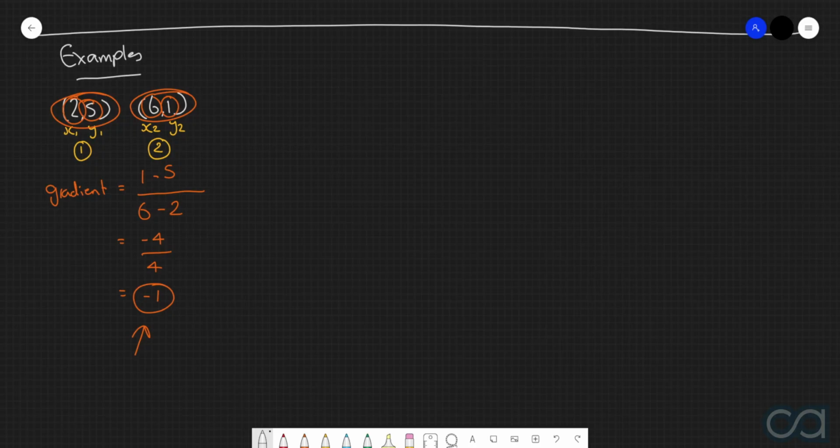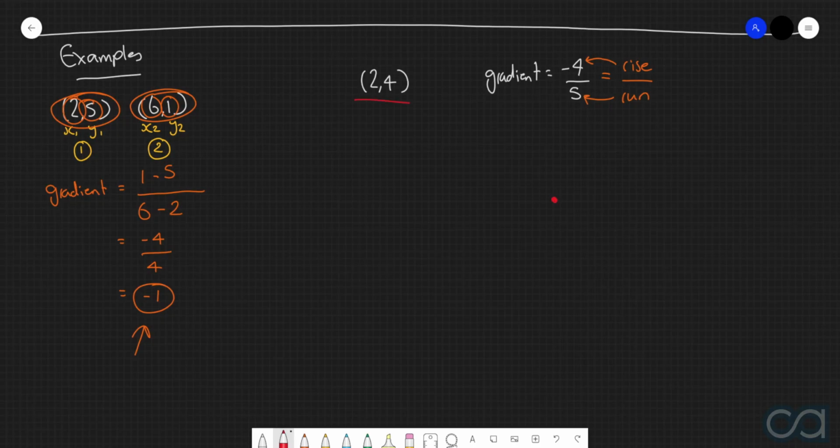Then the second example that we're going to consider is the following. Let's say we started with the point 2, 4, and this point is on a line segment that has gradient equal to negative 4 over 5. And we now want to find out a secondary point along this straight line segment. Alrighty, let's start off with this gradient, because we of course know that gradient is equivalent to rise over run, which therefore means that on this straight line segment, we move vertically by negative 4 units, and we move horizontally by 5 units.